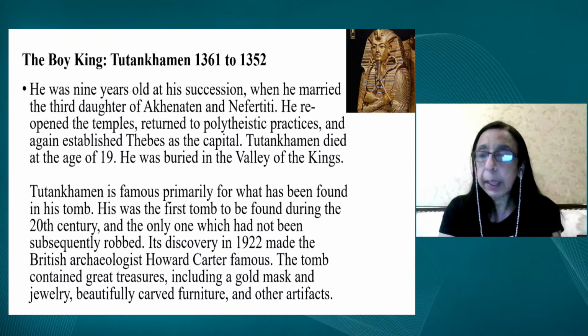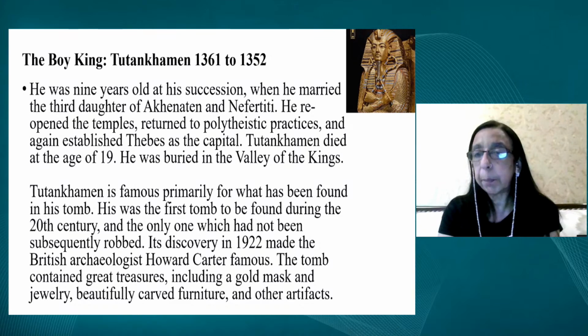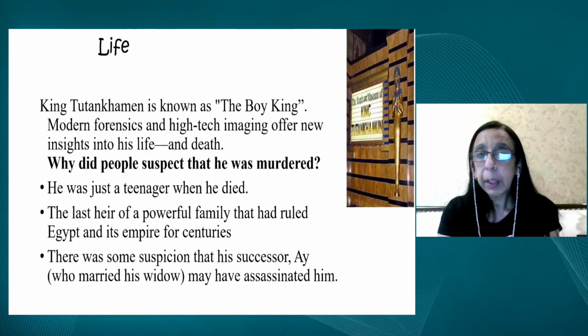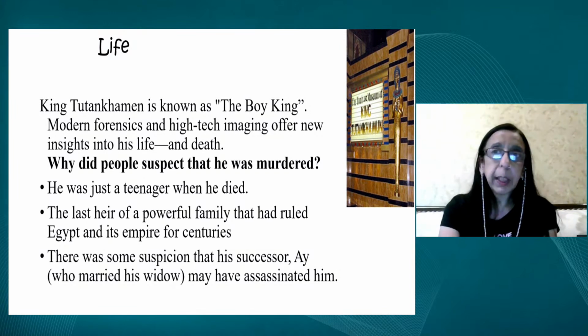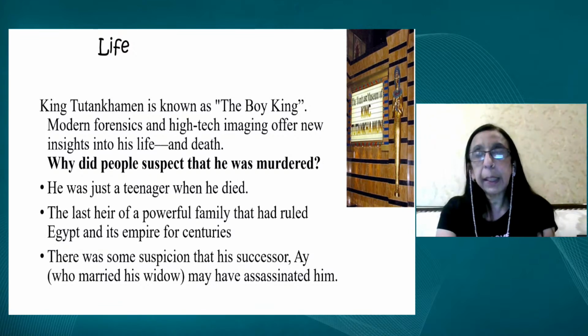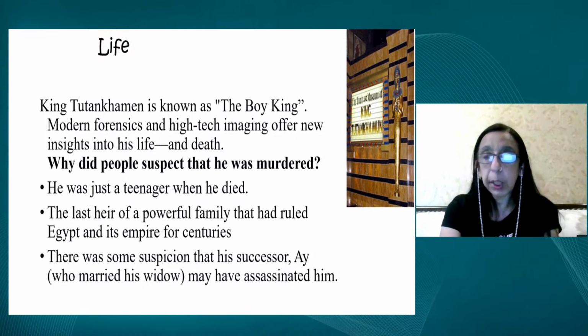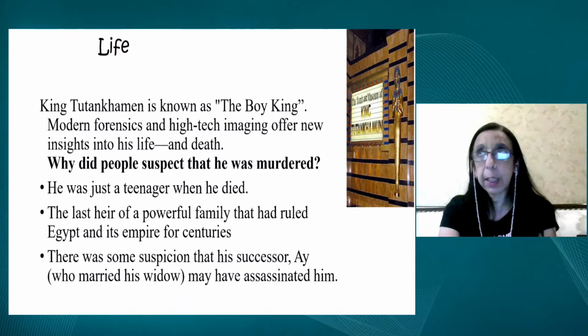So this yielded a great deal of treasures, which were gold masks, jewelry, beautifully carved furniture. So there was a lot of interest. How did he die so young? Obviously, he seems to have been a very influential ruler, and he died at the age of 19. So, what was the cause of his death? He was a teenager. This is what had evoked interest. He was a teenager when he died. He was the last heir of a powerful family that had ruled Egypt for centuries.